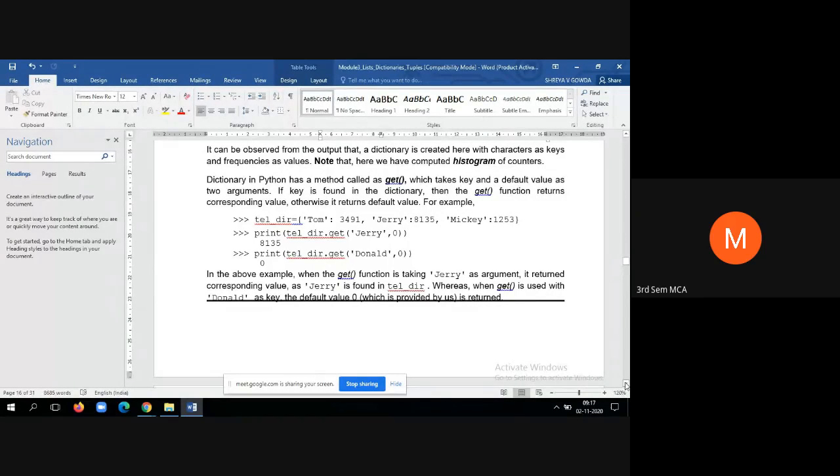You can see here we have a dictionary by name Tom, Jerry and Mickey.